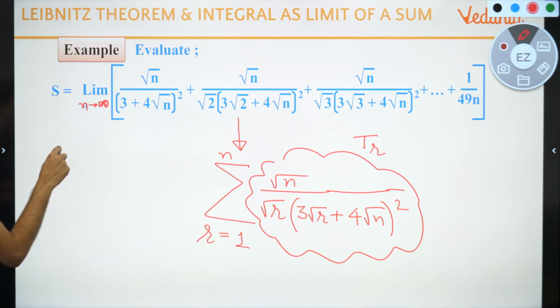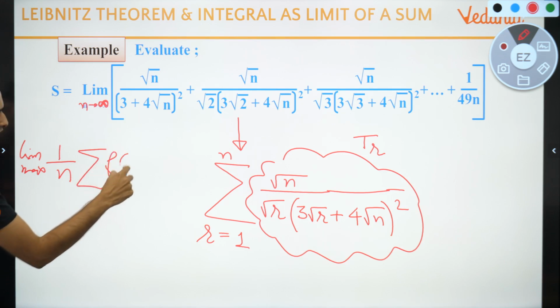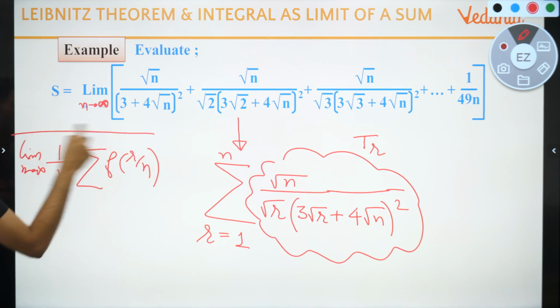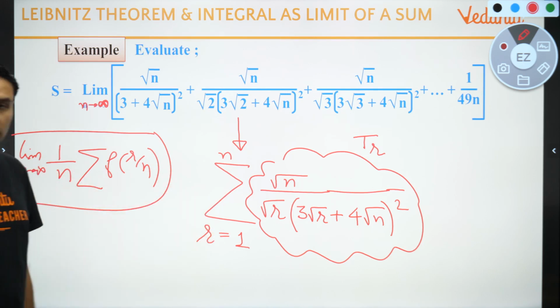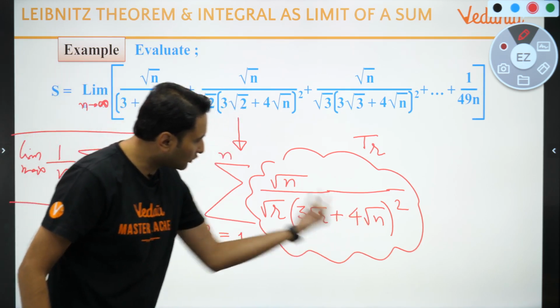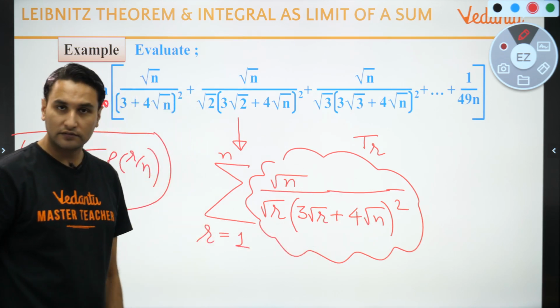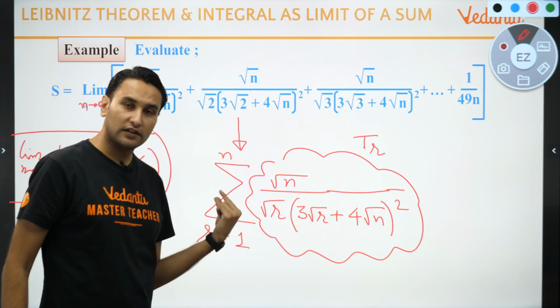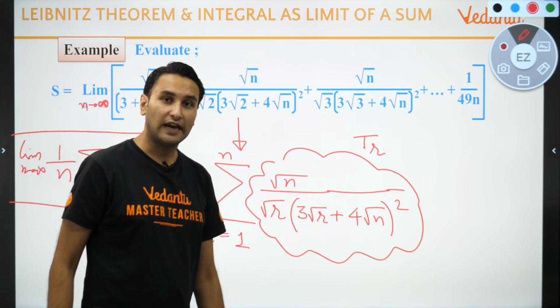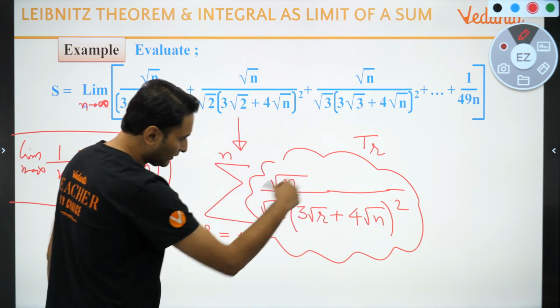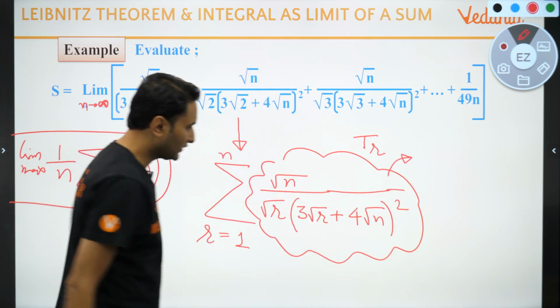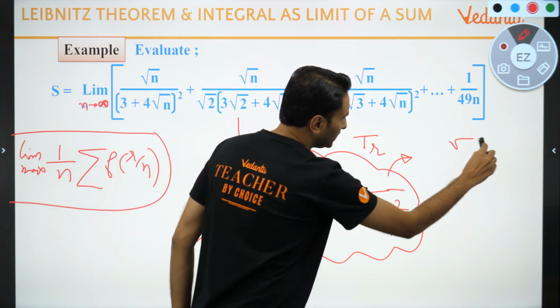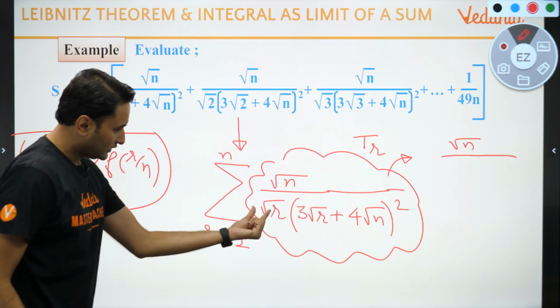हमें क्या चाहिए? We want format like this, 1 upon n limit n tends to infinity sigma function of r upon n is what we are looking for. Can you convert it into that? क्या करो, यहां से रूट n को बाहर लेके आओ. Take this root n outside, take the root n outside. When this root n will come outside, by squaring it will come out as n, right? So I'm taking this term and writing it as root n is in the numerator, root r is here.